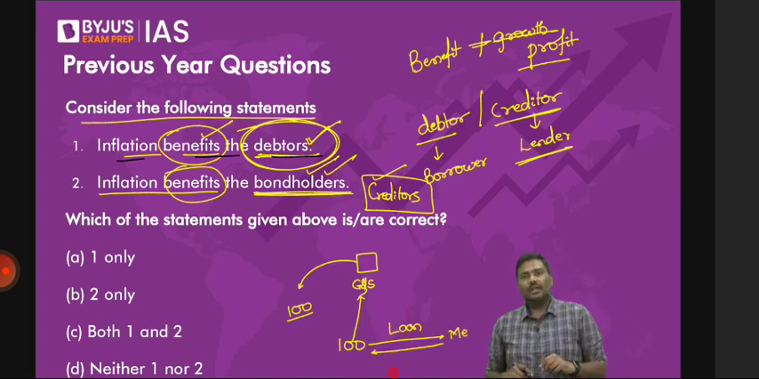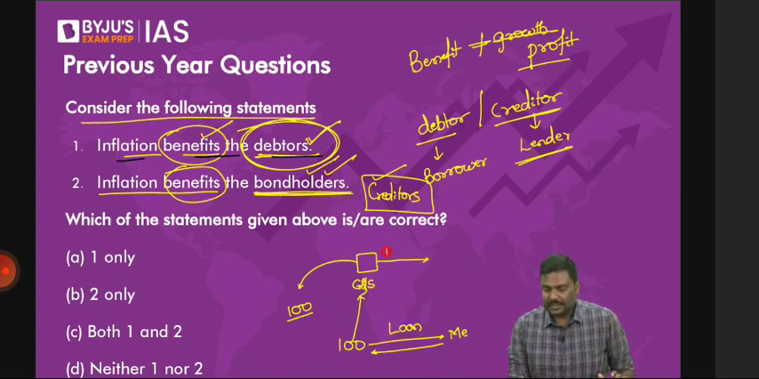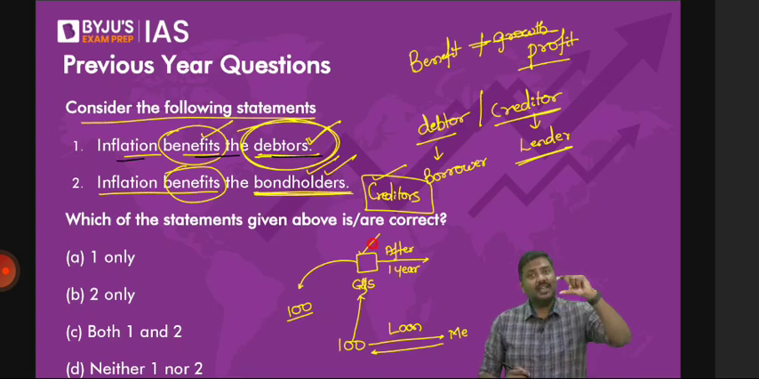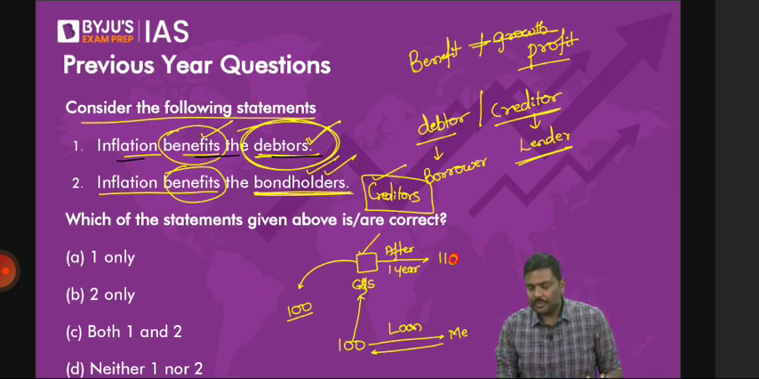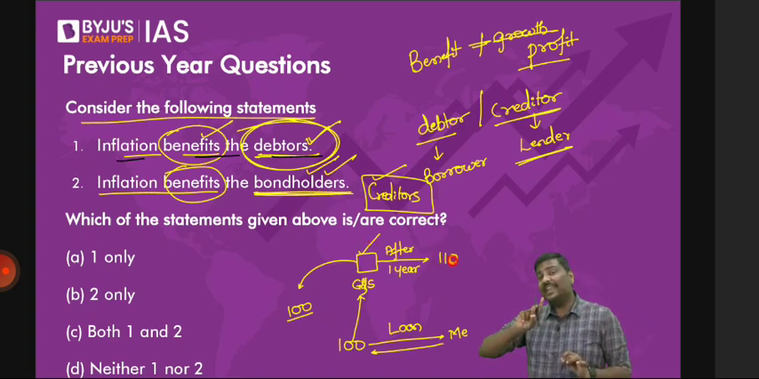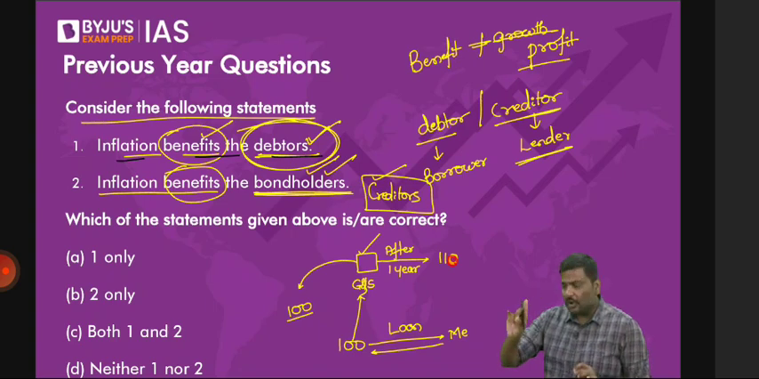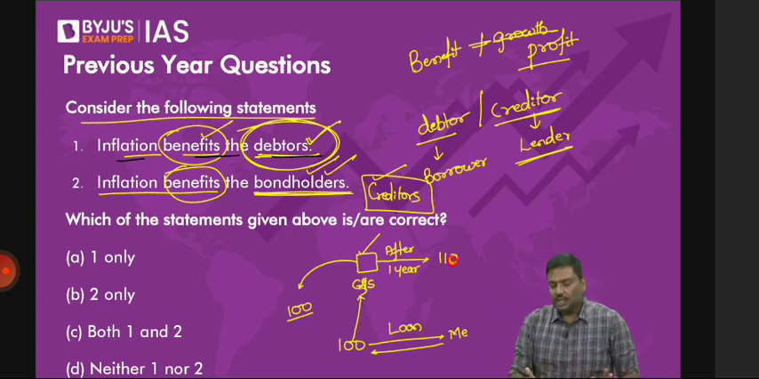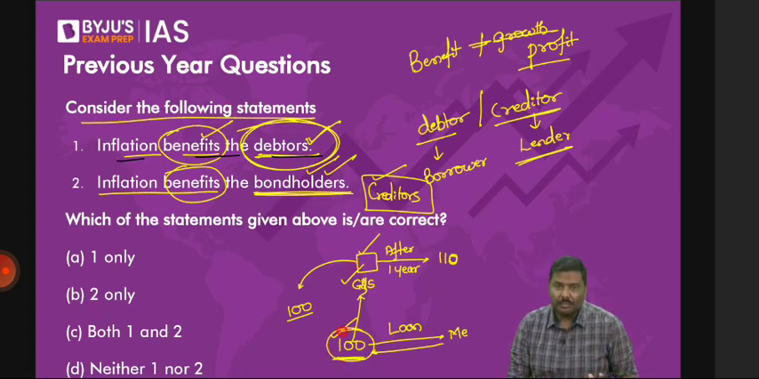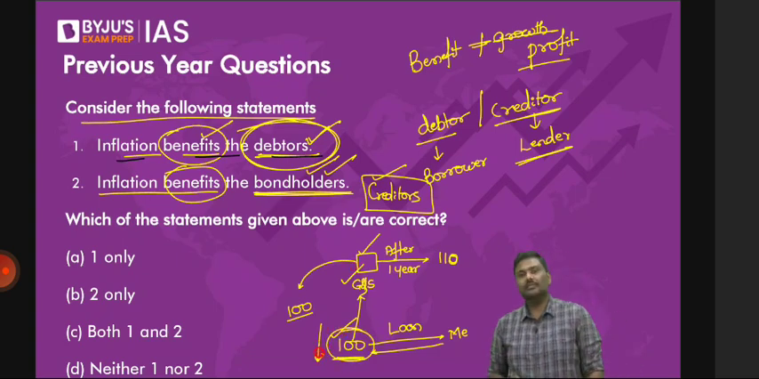Now have a look at this. In the same time period, that is after 1 year, the basket of goods and services, which was 100 rupees, has now become, let's say, 110. Do not focus on interest here. Focus on my statement. The statement is, you have given me 100 rupees when its purchasing power was high, and you have collected the amount back when its purchasing power has gone down. Is the statement correct or not?